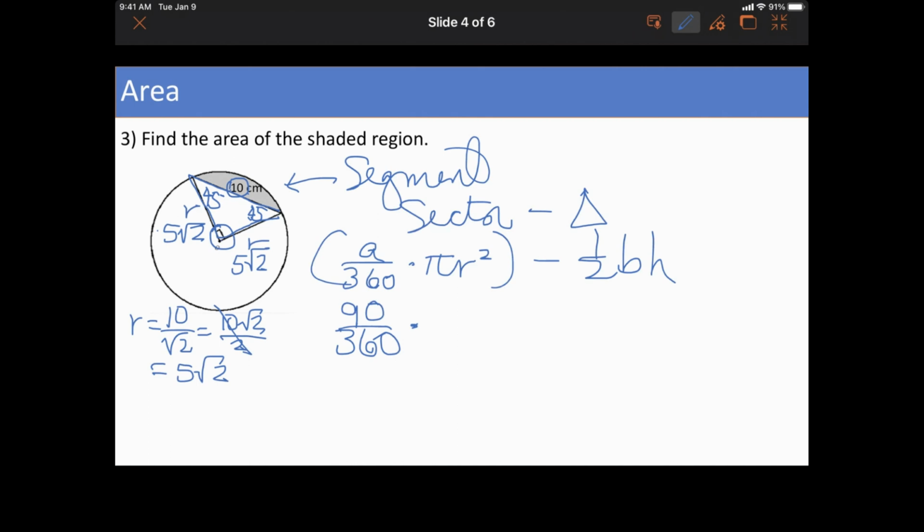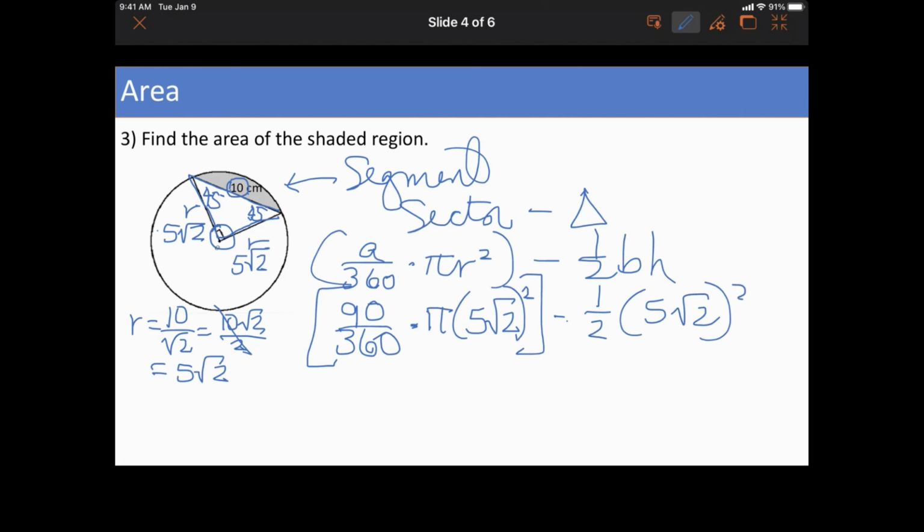Okay, so coming over here, it's pi times 5 root 2 squared, times half root 2 also squared. So this is going to simplify to 1/4. So 1/4. Okay. 5 times 5 is 25. Root 2 times root 2 is 2, and pi.